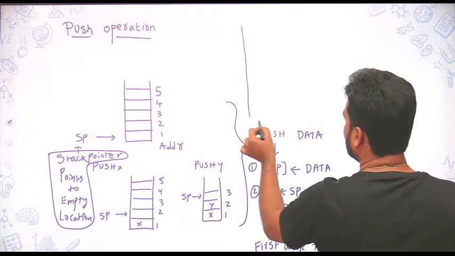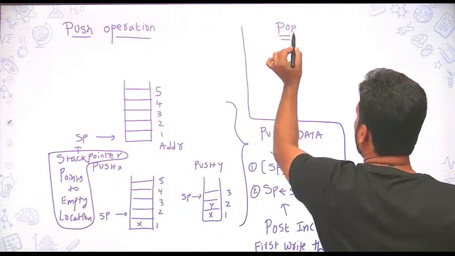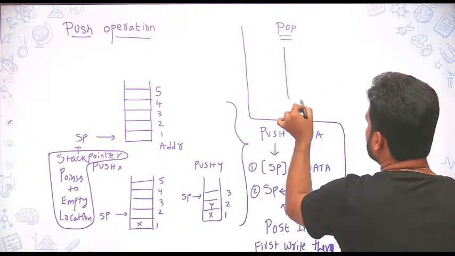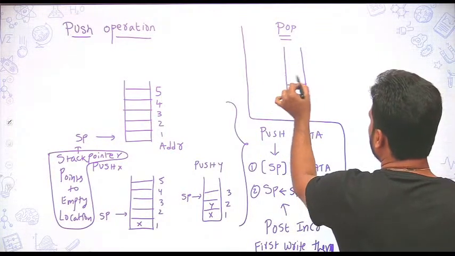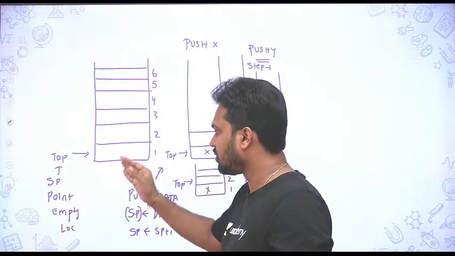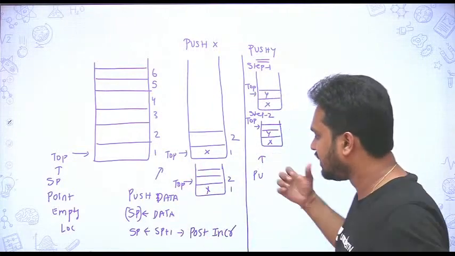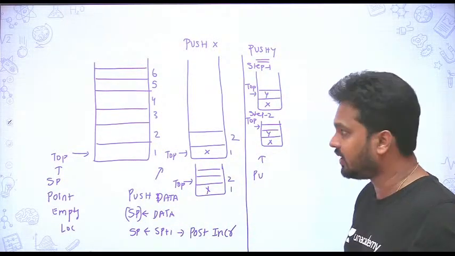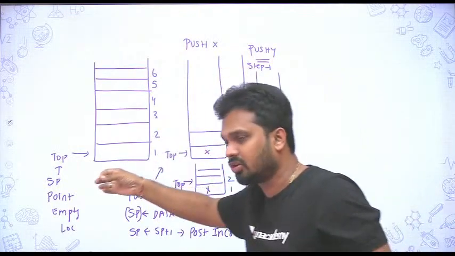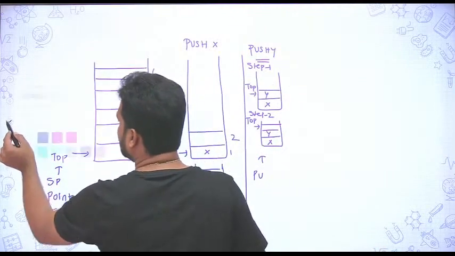So for this case, what will be the pop operation corresponding to this? Suppose x and y are already there. This is the push operation, one kind of push. Here your stack pointer is pointing to the empty location. Whenever you write some data, first it will write, then it will increment. It is called post increment. It is not there in 8085 or 8086. I am saying it is one kind of push operation, so we can have another kind of push operation.